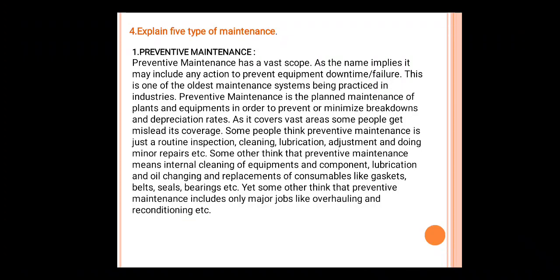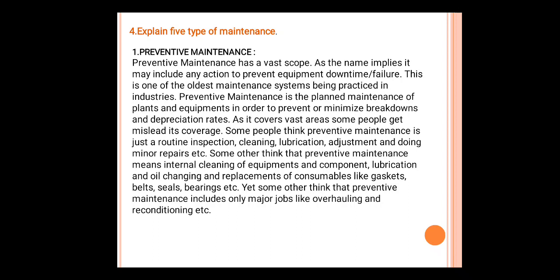Here the first one is preventive maintenance, which has a vast scope. It has a vast variety of works, so that's why it is told to be of vast scope. As the name implies, it may include any actions to prevent equipment downtimes or failures.